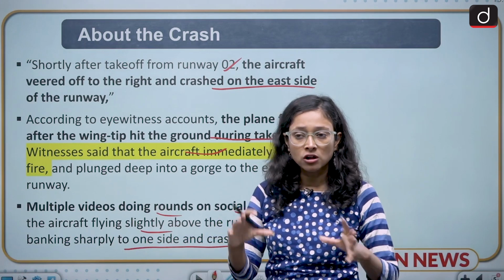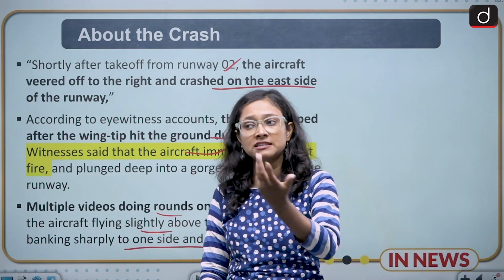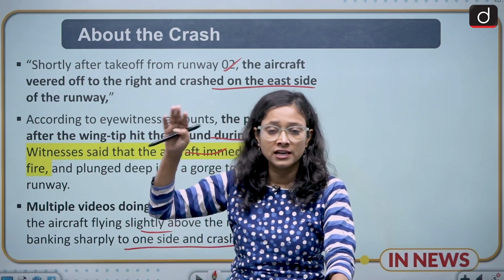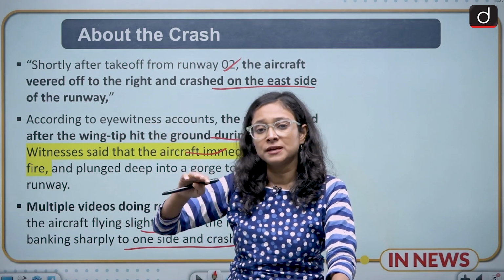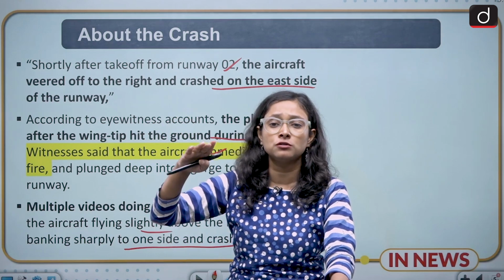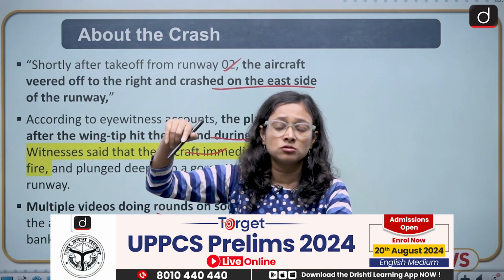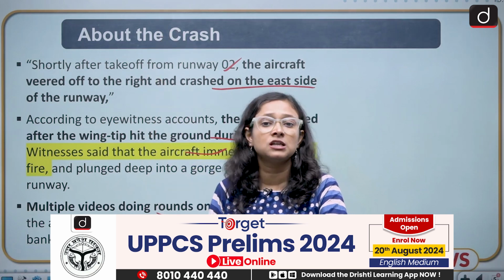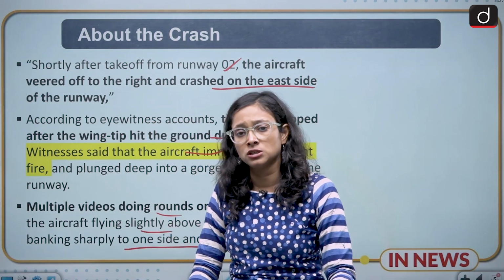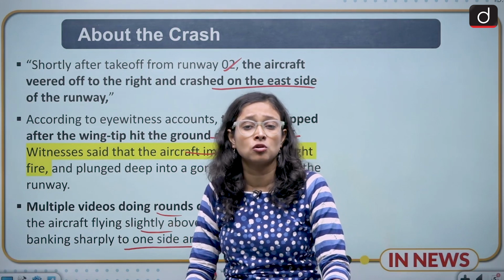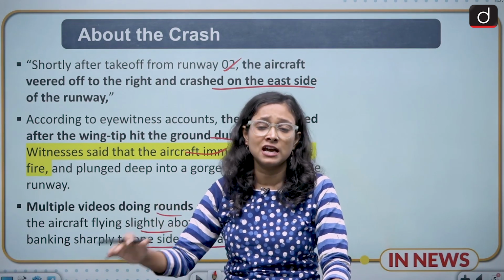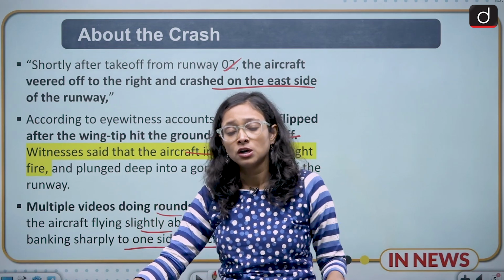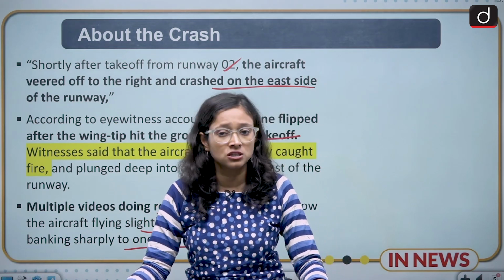All these incidents show us that the plane was not at a high altitude and the incident took place when it had already taken off and was just above the runway. So the altitude was not high, but there can be issues in the runways, there can be issues with the climate, there can be issues with the physical ability and physical structure of the airport. We'll try to figure out what the causes are.